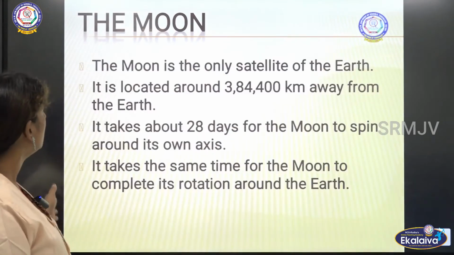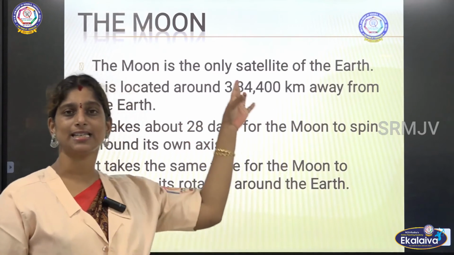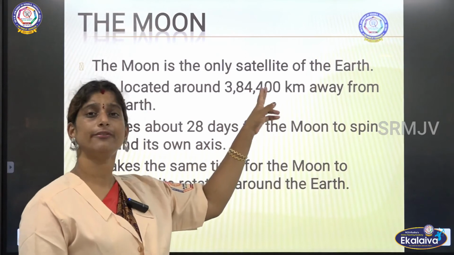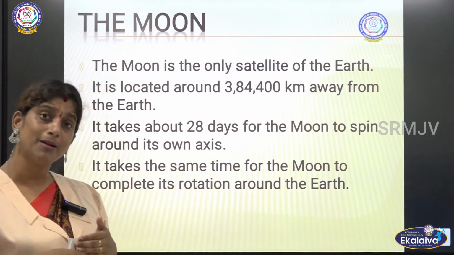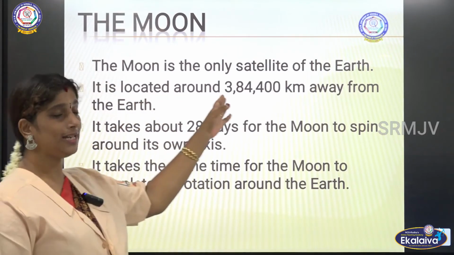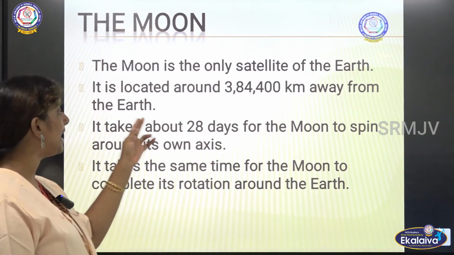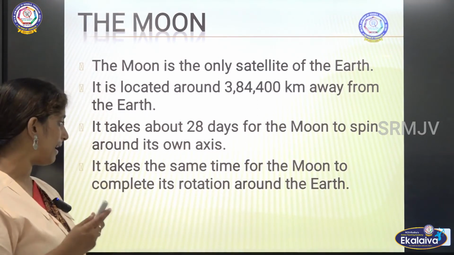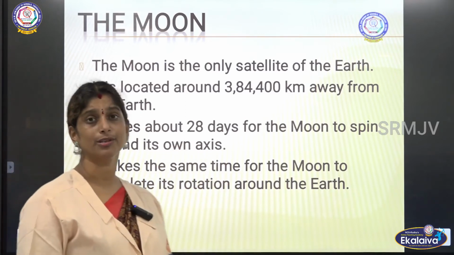What is the moon? It is the only satellite of the Earth. The Earth has only one satellite and that is the moon. It is located around 3,84,400 kilometers away from the Earth. It is the satellite of the Earth, but see the distance between the Earth and the moon. Yes, it is located 3,84,400 kilometers away. And it takes about 28 days for the moon to spin around its own axis, and also it takes the same time for the moon to complete its rotation around the Earth.